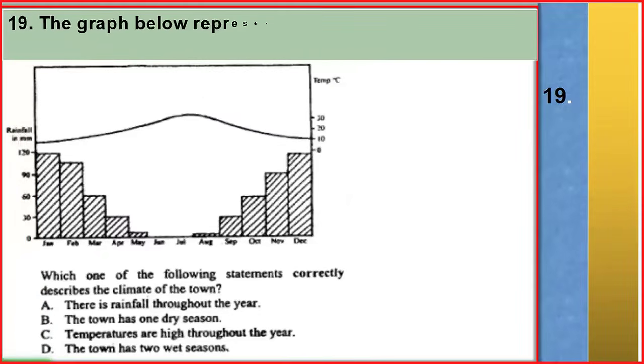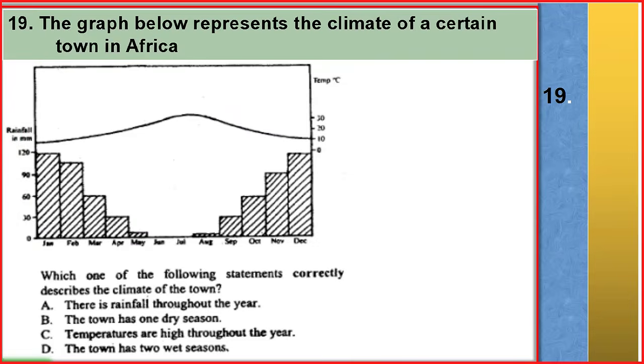Question number 19. The graph below represents climate of a certain town in Africa. Let us study it. January, February, March, April, we have rainfall up to May. Then we have a dry season, June, July. Then rainfall starts again, with little precipitation. Then the highest rainfall is in December and January. Which one of the following statements correctly describes the climate of the town?